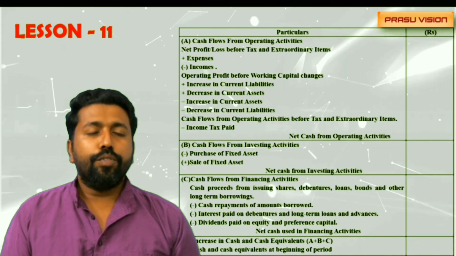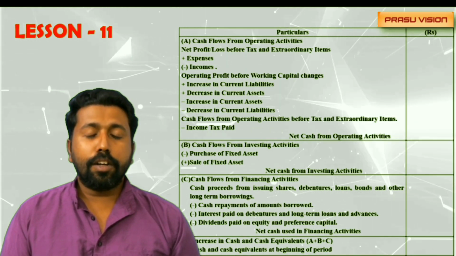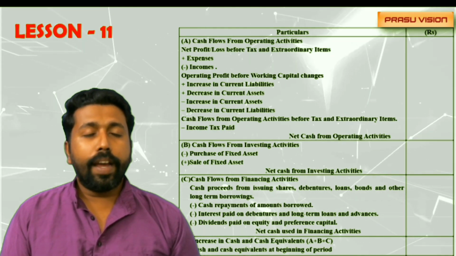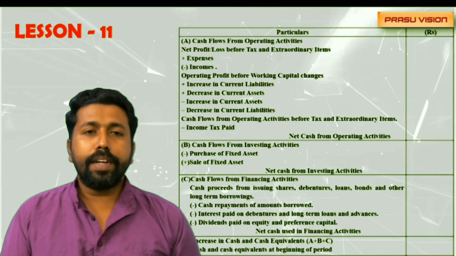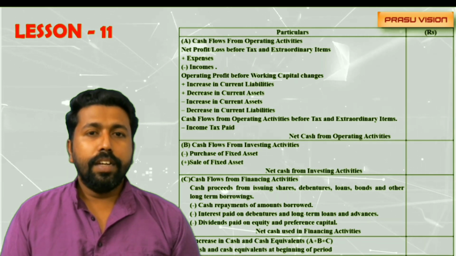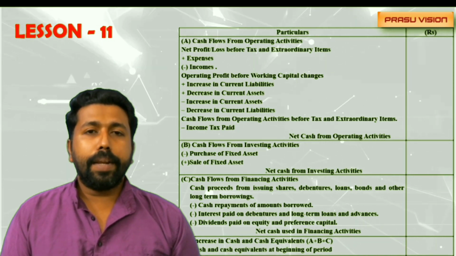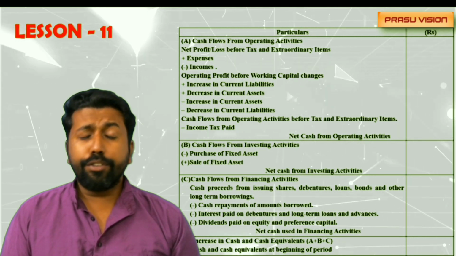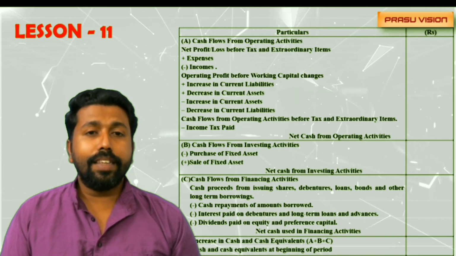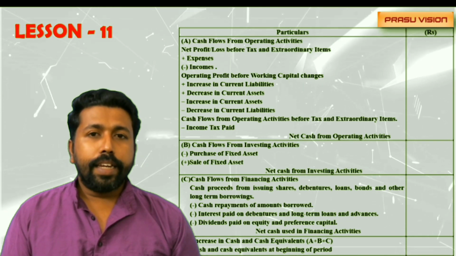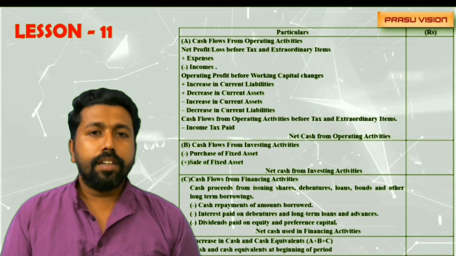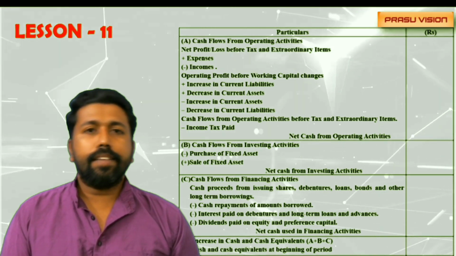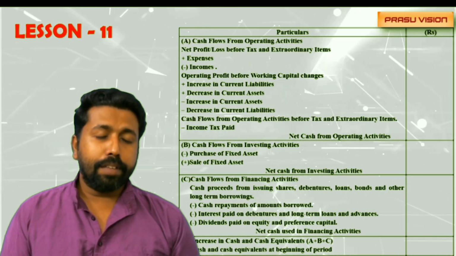And the accumulated depreciation for the particular asset sold will be debited, with the credit to land and building, and the difference value will be written as by statement of profit and loss, that will be transferred to the operating activity area. Remember, and also we have to consider the loss on sale of asset in the operating activity area. It will be added, the loss or expenses will be added with the net profit before tax and extraordinary item. So please keep in mind.